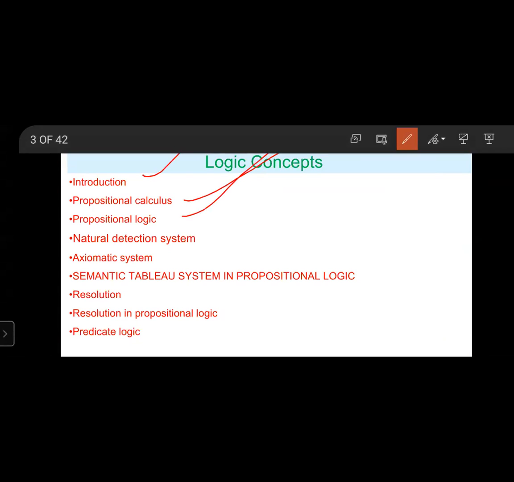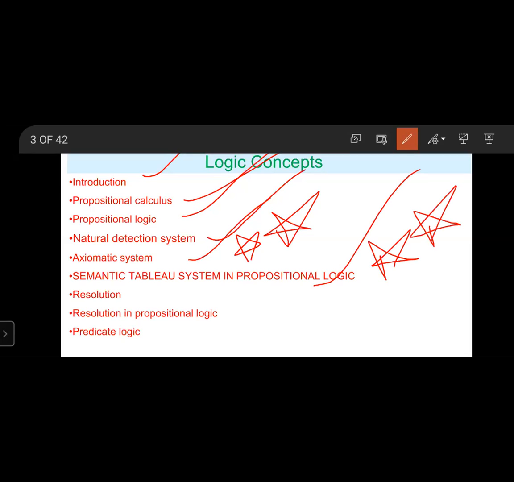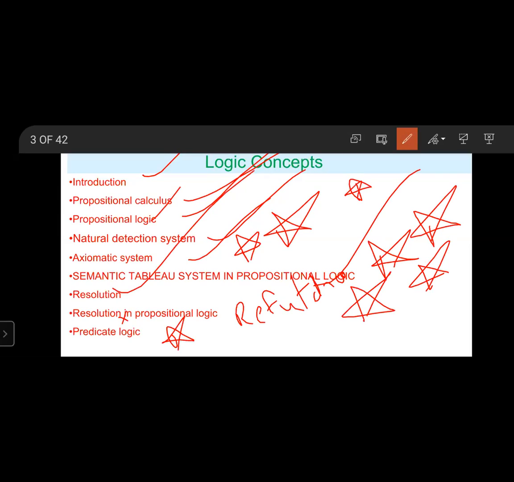Propositional logic, natural deduction, very important. Axiomatic system. Semantic tableau system in propositional logic, very important. Resolution refutation in propositional logic, very important. And predicate logic, very important. Third unit.